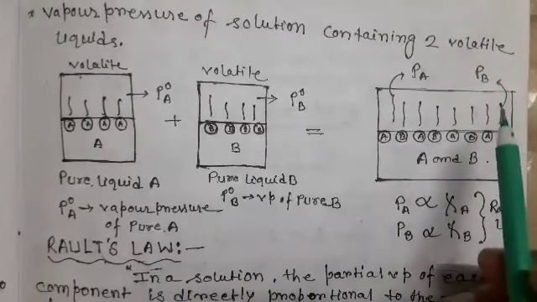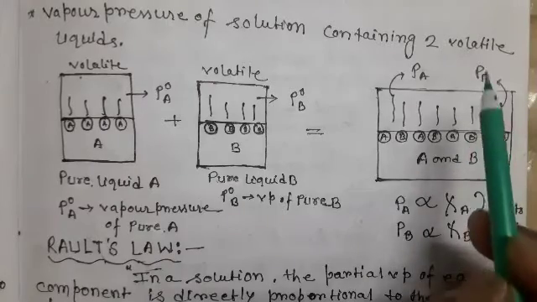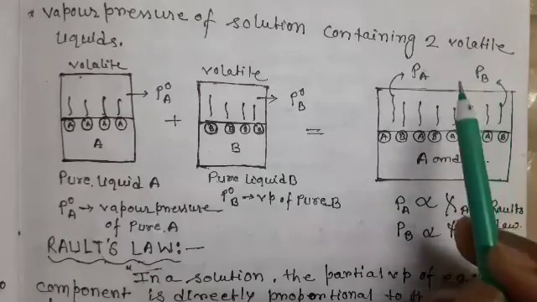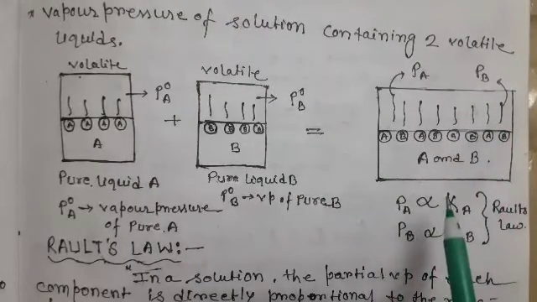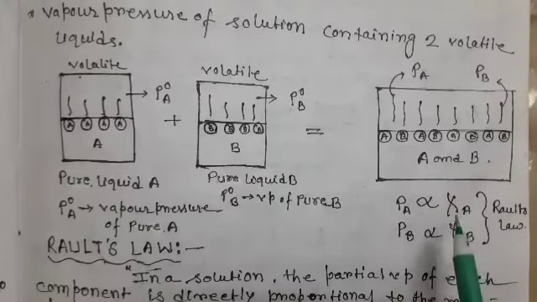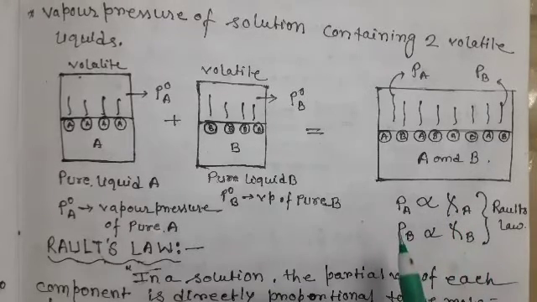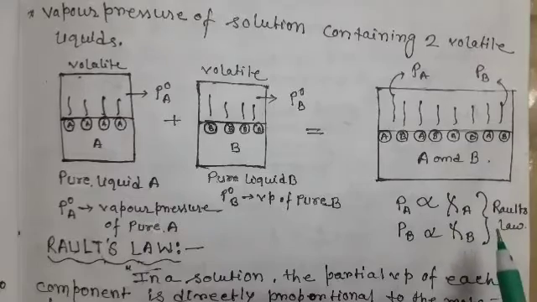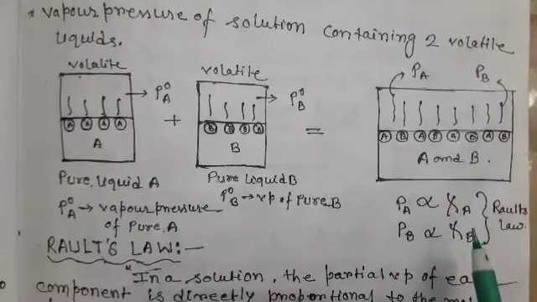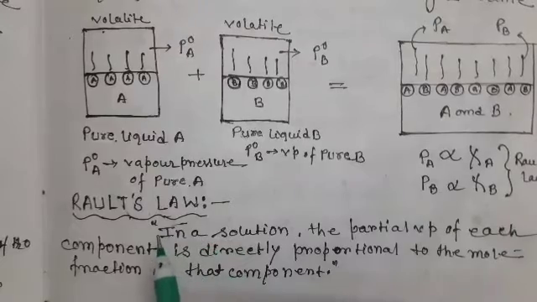For liquid B there is a pressure exerted on the liquid surface, denoted by PB, the partial vapor pressure of B. Now the partial vapor pressure of A is directly proportional to the mole fraction of A, and the partial vapor pressure of B is directly proportional to the mole fraction of B. That is Raoult's law. What is Raoult's law? In a solution, the partial vapor pressure of each component is directly proportional to the mole fraction of that component.